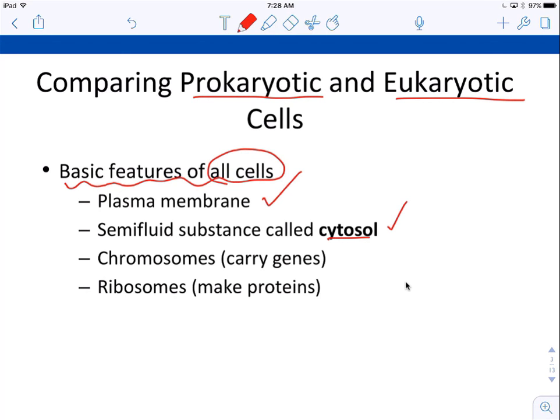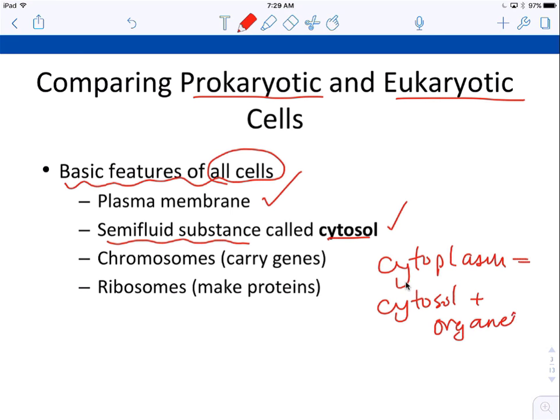Cytosol is just the juice, the semi-fluid substance. If you call it cytoplasm, it's the cytosol plus organelles. Okay, so there is a difference between cytosol and cytoplasm, although we will sort of use those terms interchangeably in class. Okay, all cells have chromosomes. We've got to have DNA, tell us what to do. And all cells have ribosomes to make proteins. So these four things are in every cell.